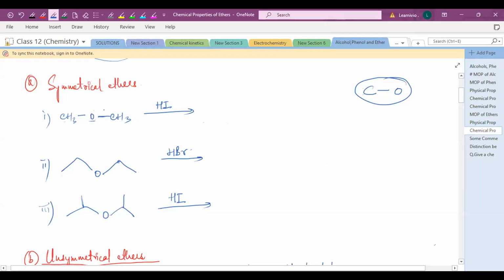So I'm just breaking one C-O bond. This oxygen will get the H plus, and this CH3 will get the I. And it will form CH3OH plus your CH3I. So it will form methyl alcohol plus methyl iodide. Is it clear what you are supposed to do here?